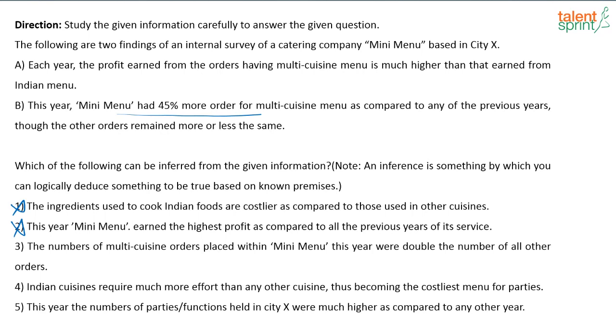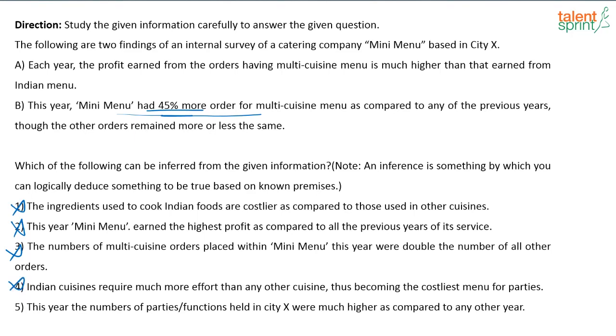Next one, the number of multi-cuisine orders placed within mini menu this year were double the number of all the other orders. Again, any relation between the number of orders that came from multi-cuisine and from other orders is not given here. So not a valid inference. Only thing we know is 45% more orders on multi-cuisine from previous year. Fourth one, Indian cuisines require much more effort than other cuisines, thus becoming costliest for parties. Again, no such information is said in the statement, so you can't infer that.